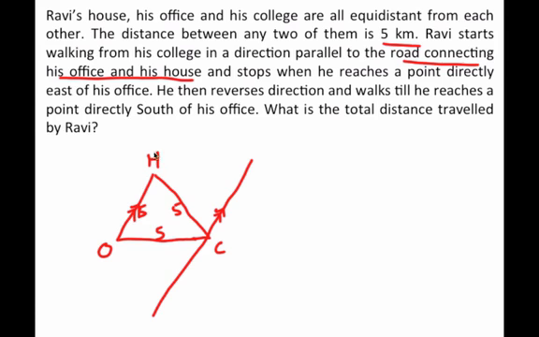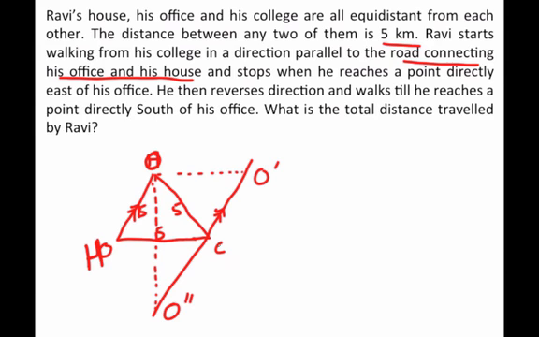Okay, so if he walks to a point that he has to reach directly east of his office, I think it would be better if we take this point as the office and this point as the house. It would be simpler to solve, because now directly east of his office can be this point. So let's call it O dash, which is directly east of his office. He then reverses his direction and walks till he reaches a point directly south of his office. So directly south would be somewhere here. Let's call it O double dash.